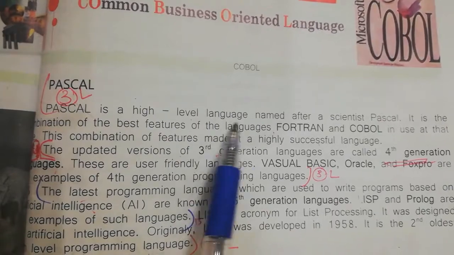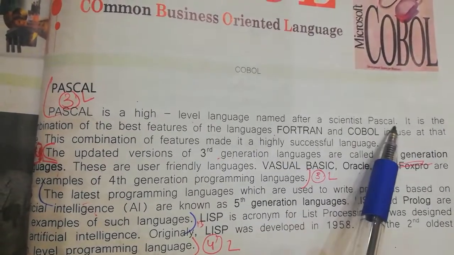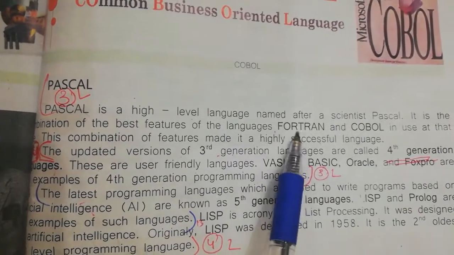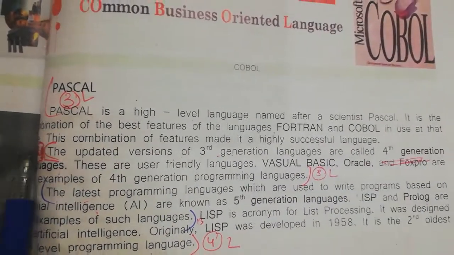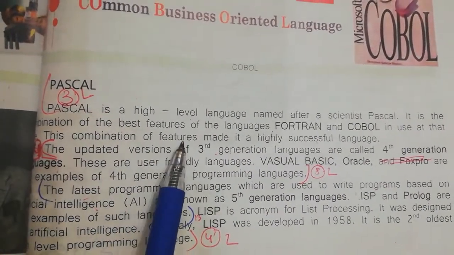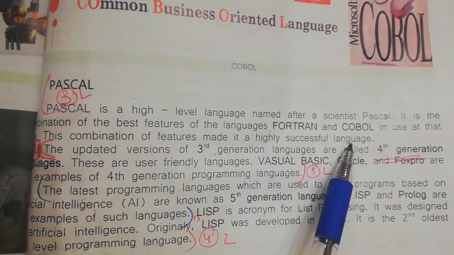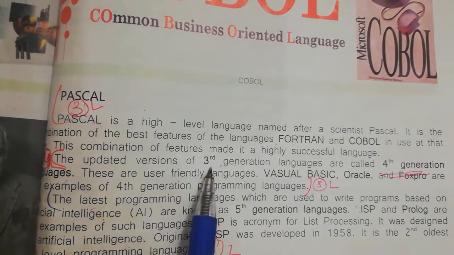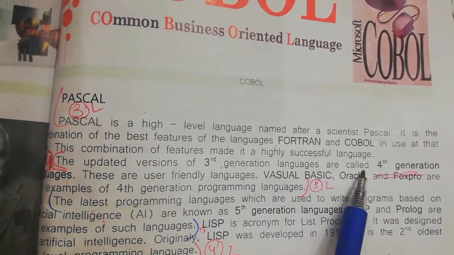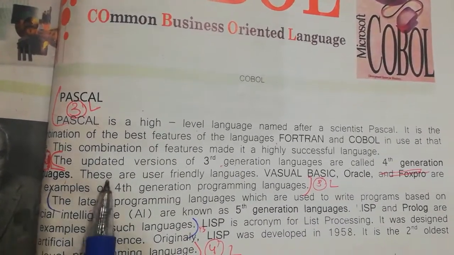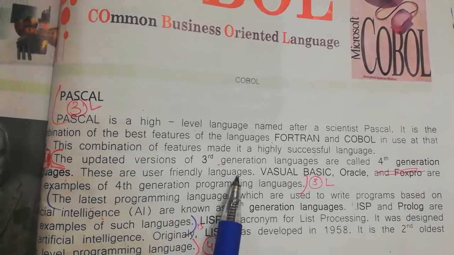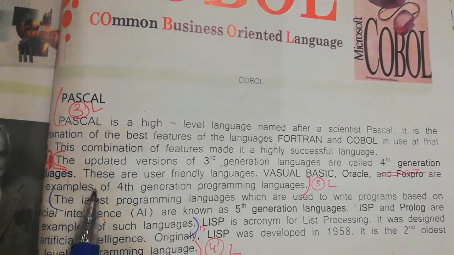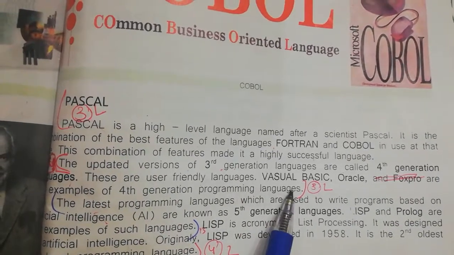Pascal is a high level language named after the scientist Pascal. It is the combination of the best features of the languages Fortran and COBOL in use at that time. This combination of features made it a highly successful language. The updated versions of third generation languages are called fourth generation languages. These are user friendly languages. Visual Basic, Oracle, and FoxPro are a few examples of fourth generation programming languages.